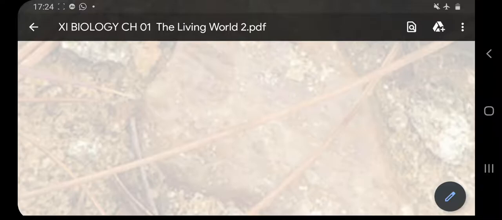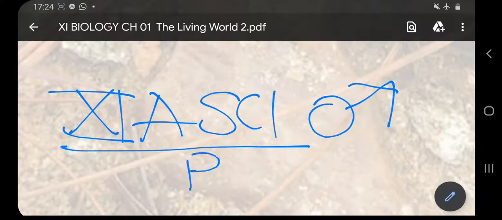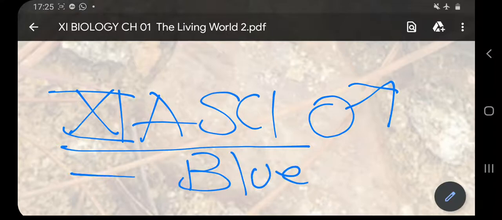So now I can classify this boy who was studying in class 11th A science, who was of course a boy and in the blue group. So if someone asks me the name of this boy, let's say it is Gaurav.